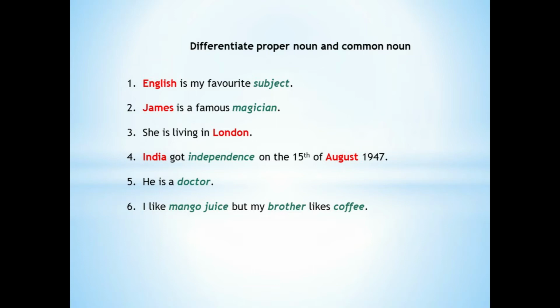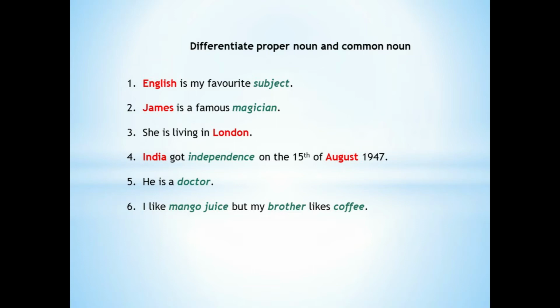The fourth example is India got independence on the 15th of August 1947. In the sentence, the nouns India and August both are proper nouns because India is the name of a specific country and August is the name of a specific month. Now moving on to the fifth example. He is a doctor. In the sentence, doctor is a common noun because it does not mention anything in specific.